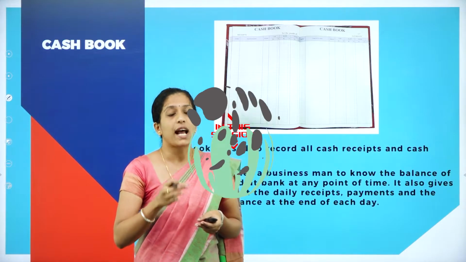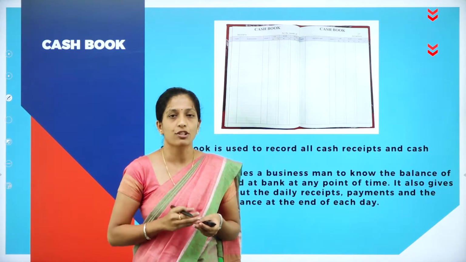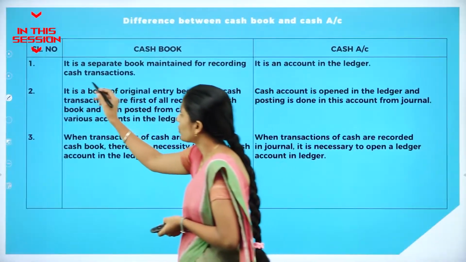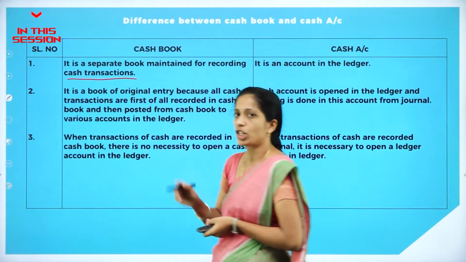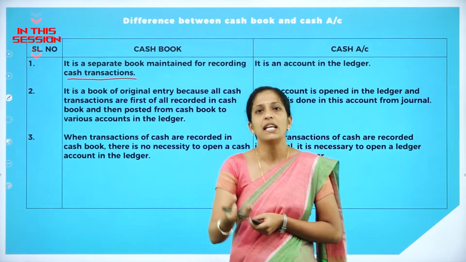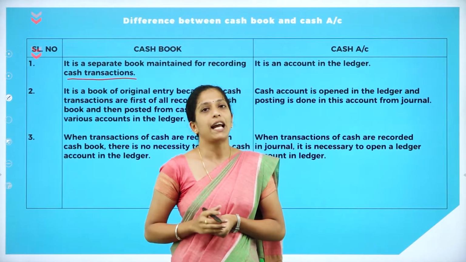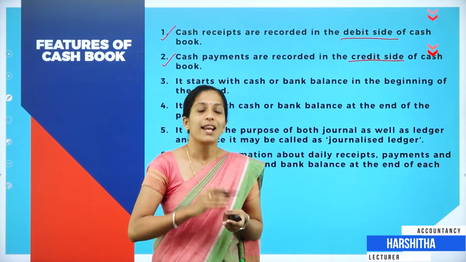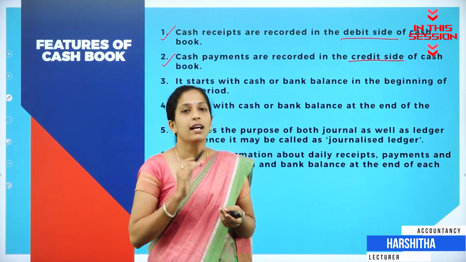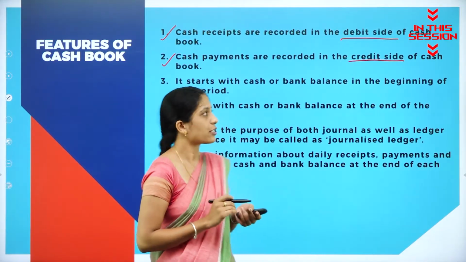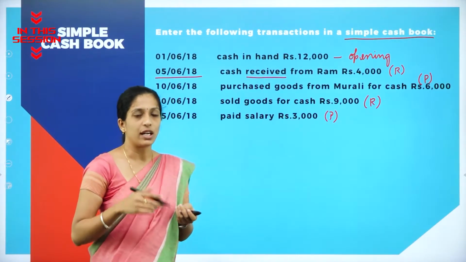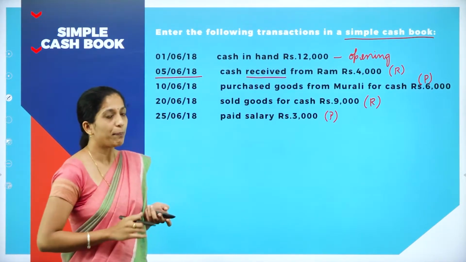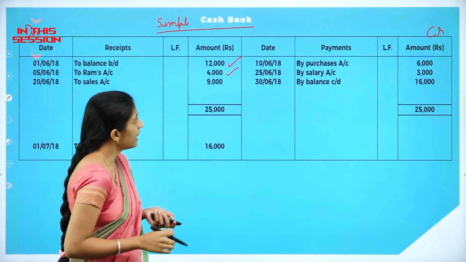Enormous number of transactions take place in cash. So it may be cash receipts as well as cash payment. Under cash book we are going to record only cash transactions. Cash transaction may be cash receipts as well as cash payments. Cash receipts are recorded in the debit side, whereas cash payments are recorded in the credit side of a cash book. Purchased goods from Murali. When you purchase, cash goes out of the business, so it is a payment. So it has to be recorded in the credit side.